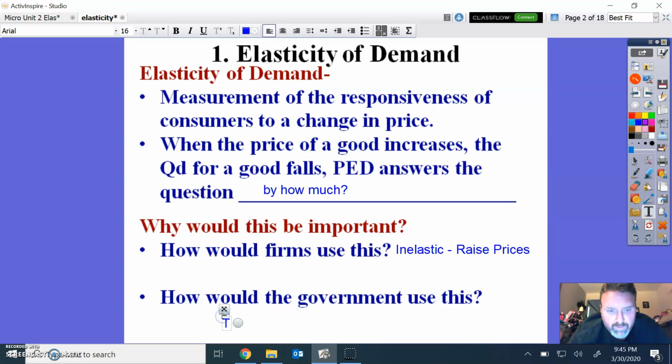How would the government do this? Well, the government would want to tax things that are inelastic. And it would also want to regulate those businesses. That way it could make more money on it. And we'll get into some of that detail going forward here. But how do we get there?